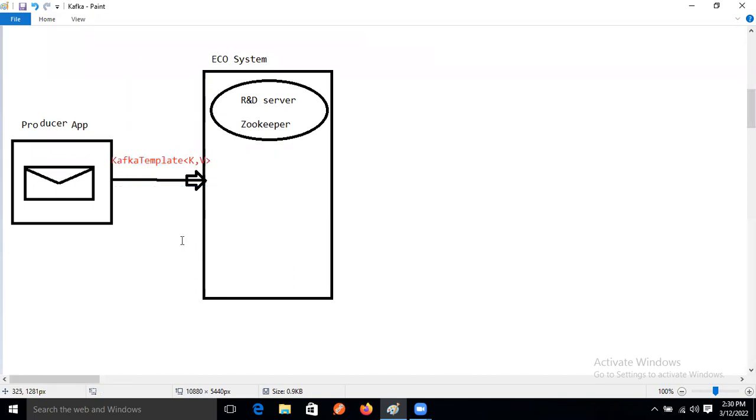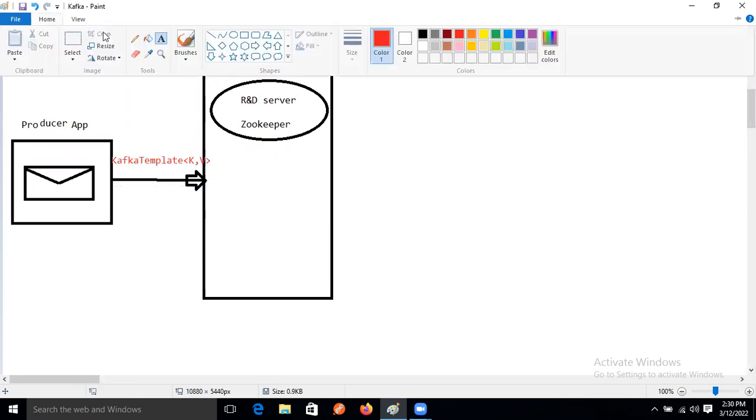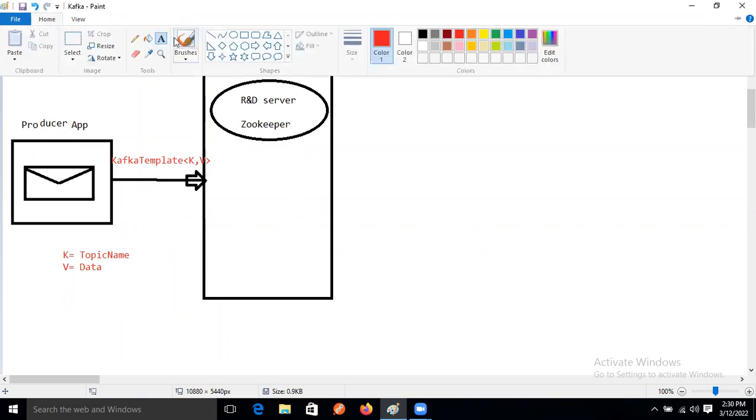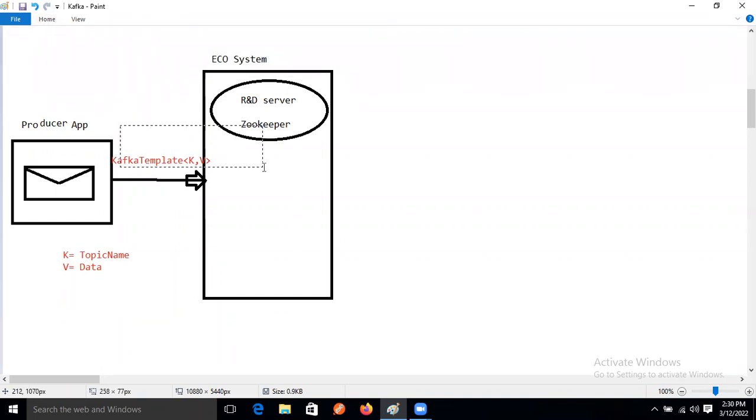Kafka template will take a key and a value. What is the key? Key will be the topic name, and value will be the data.